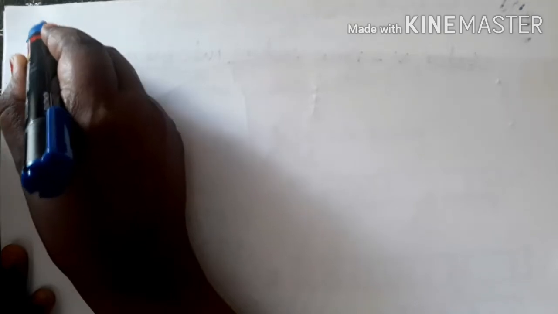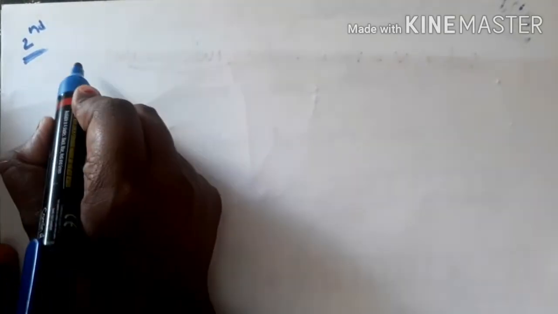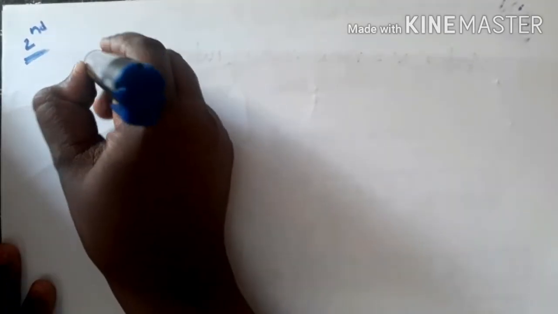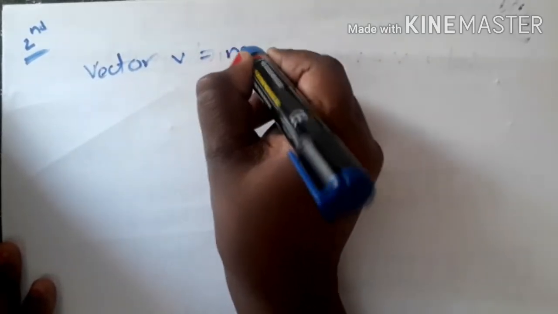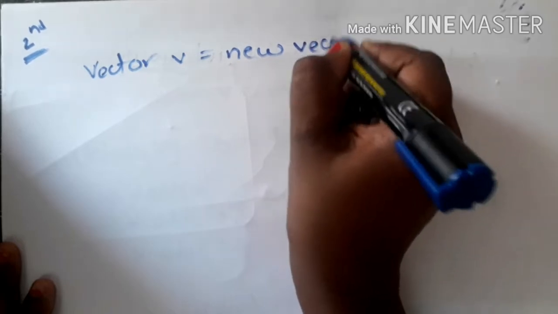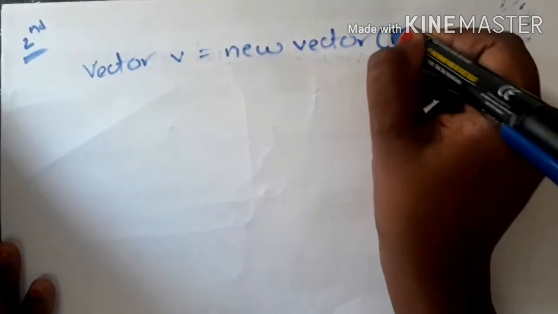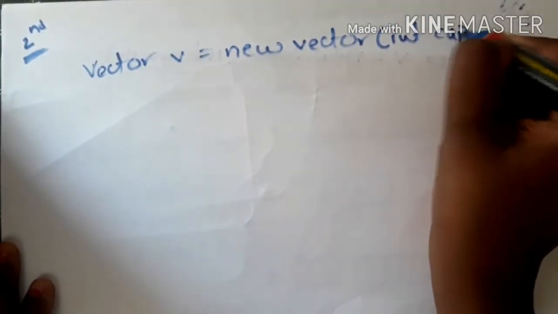Now we'll discuss the second method for creation of a vector object. The second method is we'll use Vector v = new Vector(int capacity), right?